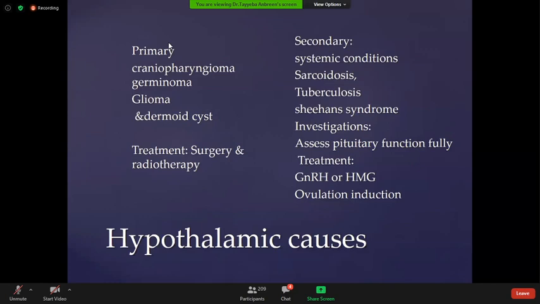estrogen and progesterone. It's necessary to give because fibrosis will occur again. After you have separated the adhesions, there's a high chance that the patient again develops adhesions, because the raw area will again start granulation tissue and develop fibrosis. So it's better to prescribe your patients estrogen and progesterone, and above that, it's better to keep an IUCD inside the uterine cavity for at least 3 months to prevent the adhesions again.